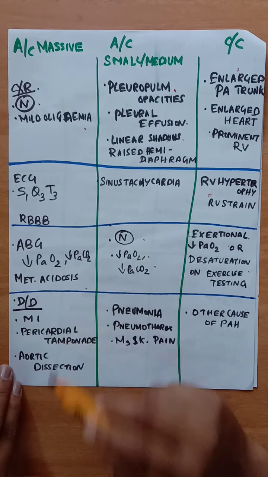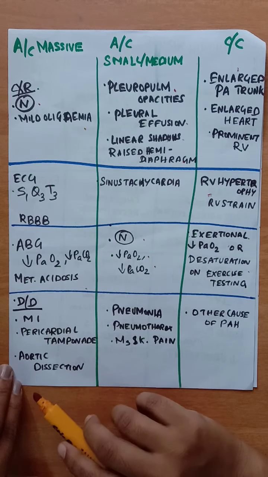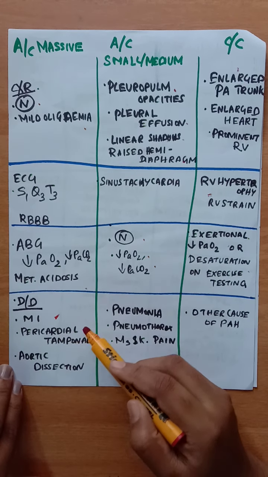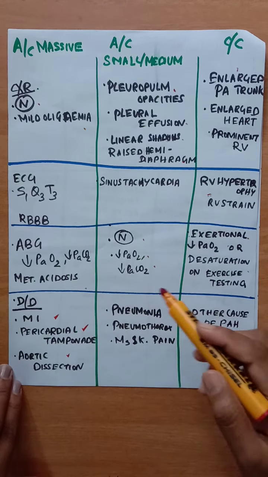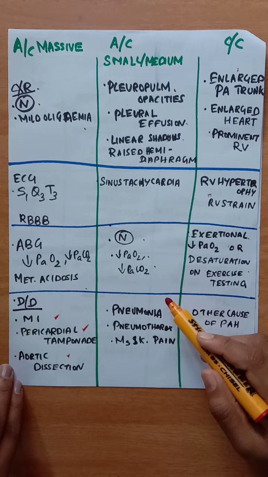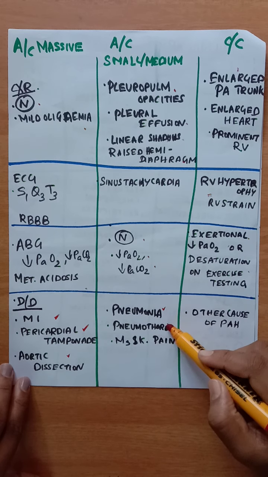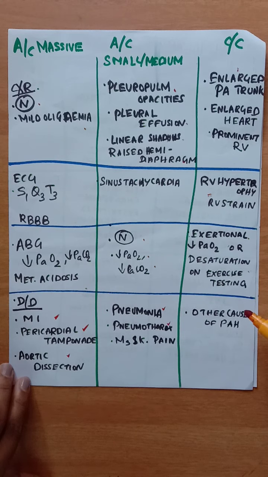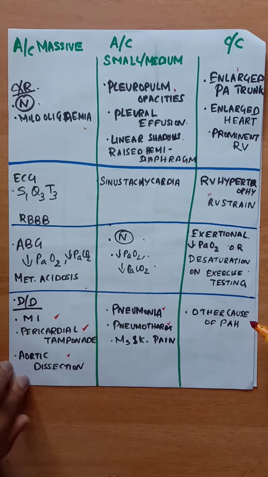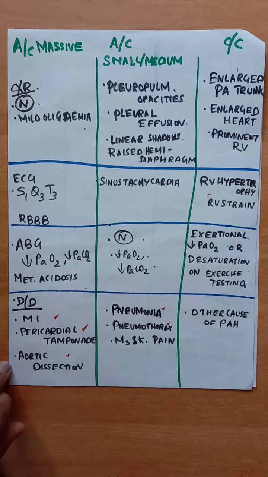And about differential diagnosis. Differential diagnoses of acute massive pulmonary embolism are myocardial infarction, pericardial tamponade, and aortic dissection. And in acute small or medium, the differential diagnoses are pneumonia, pneumothorax, and musculoskeletal pain. And in chronic right heart failure, other causes of pulmonary arterial hypertension are differential diagnoses.